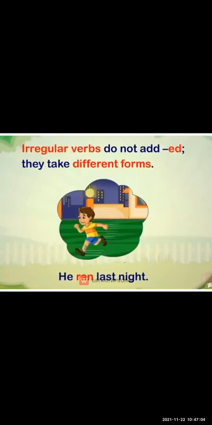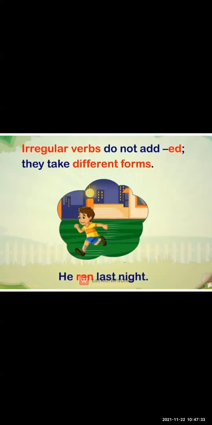Now here are irregular words that do not add ed; they take different forms. There are such action words where we do not add ed, but still they come under the past, like ran. Here we did not add ed, but still it shows that the action has already happened.